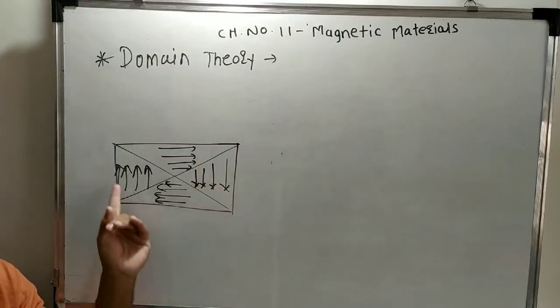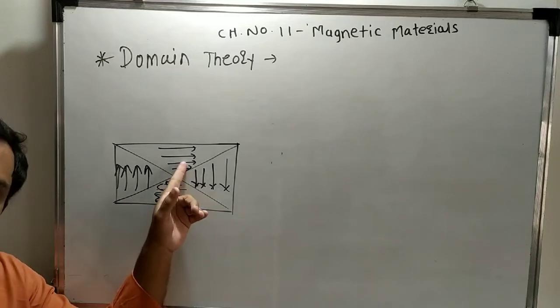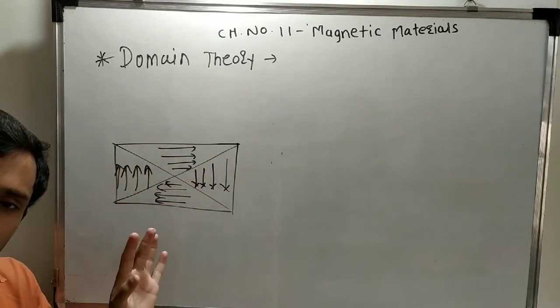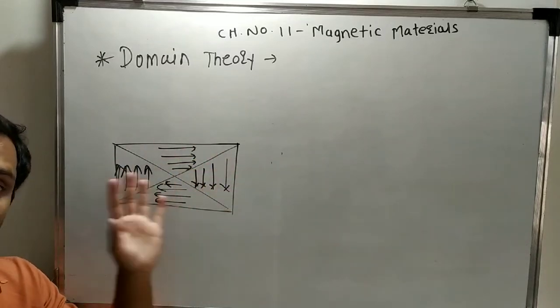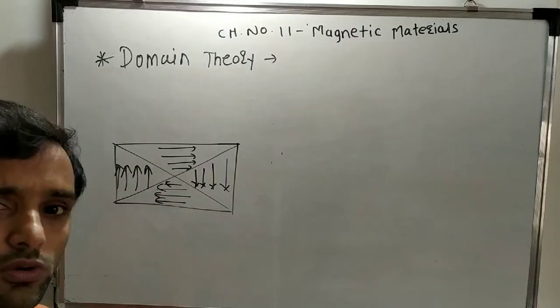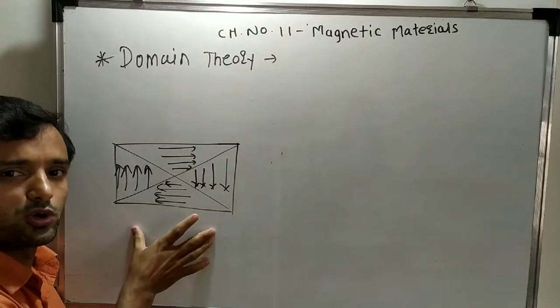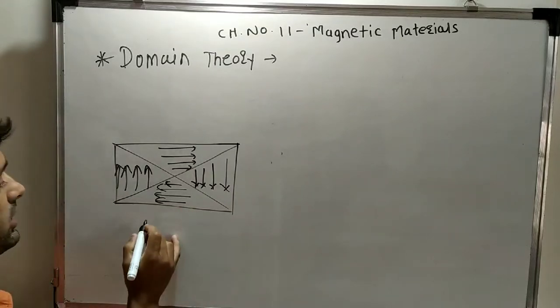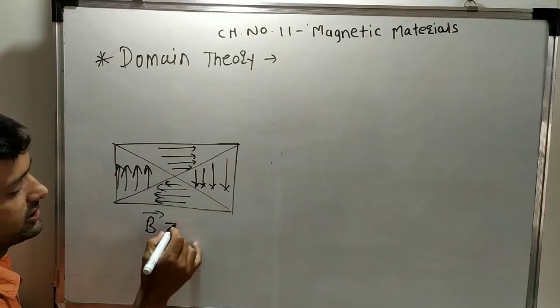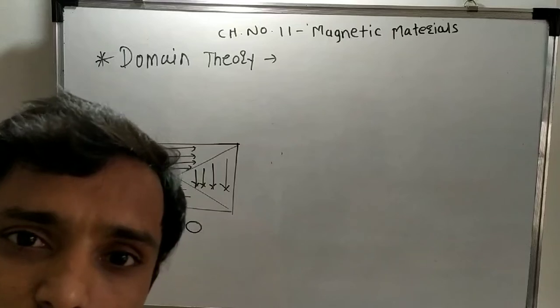So this is the nature of the domain structure. This is the situation before applying the magnetic field, when the external magnetic field is 0.